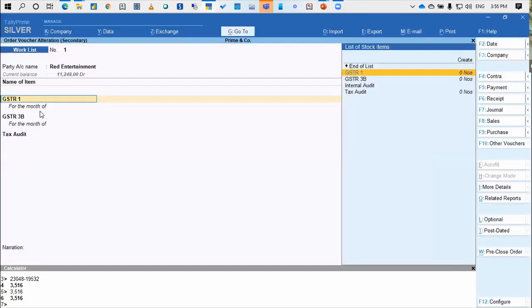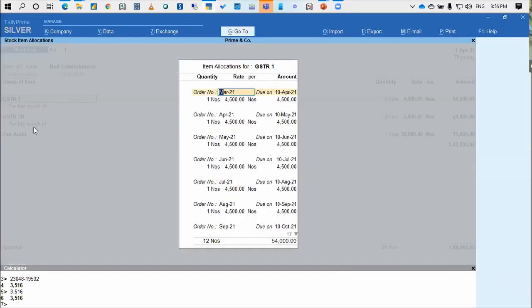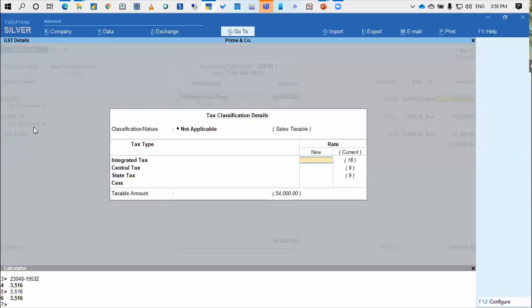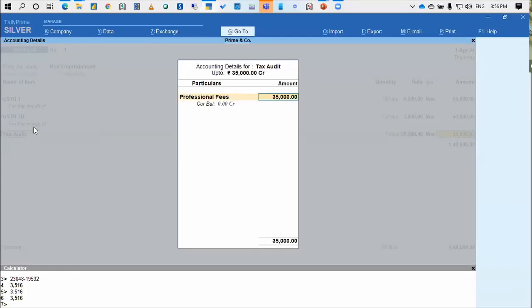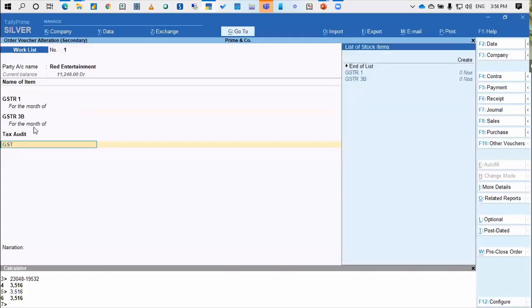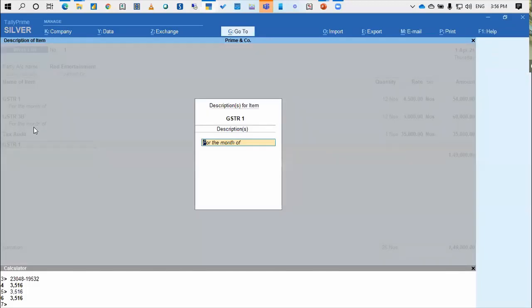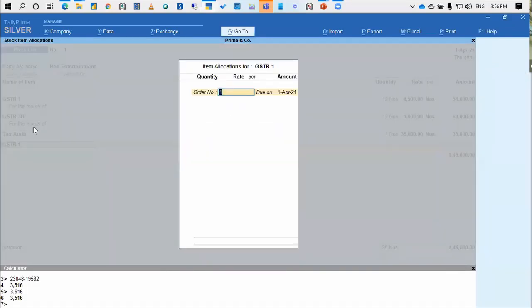So what probably I have to do is I will have to select that item again. I can say that this is from October 20 and the due date is 10th of November and the rate has maybe changed to 6,000.